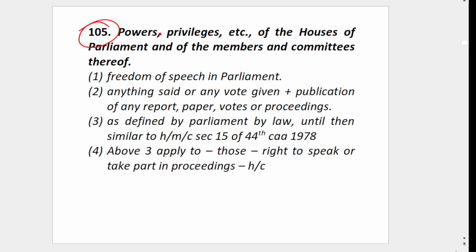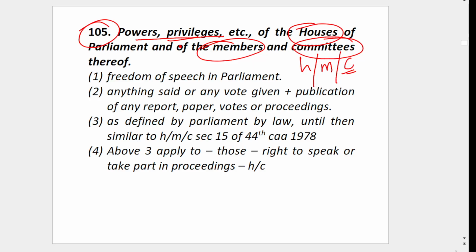Then Article 105: powers and privileges of the houses of Parliament, its members and committees. Houses means Rajya Sabha and Lok Sabha. Members means MPs. And committees means parliamentary committees. For them there are some powers and privileges, to perform their duty.